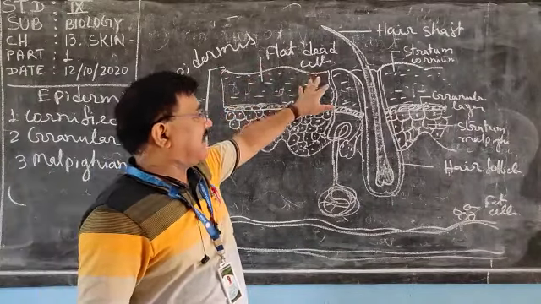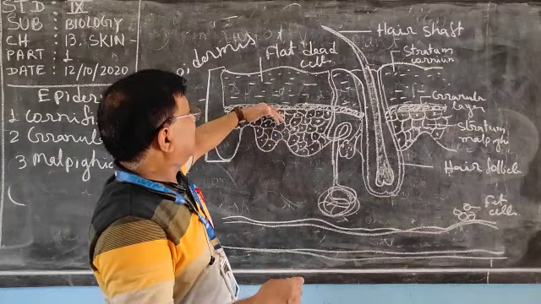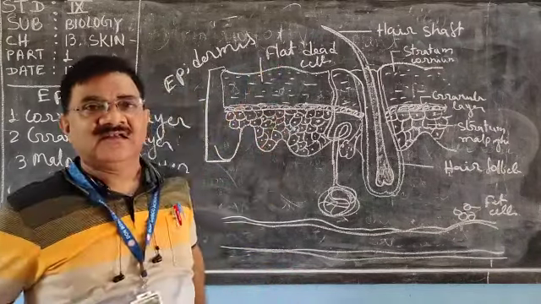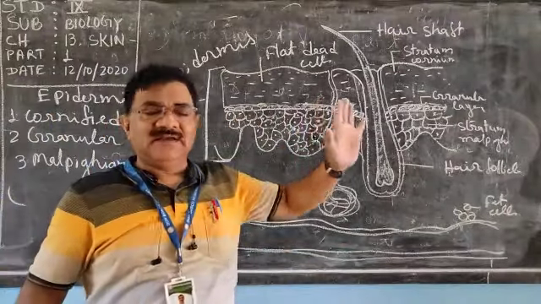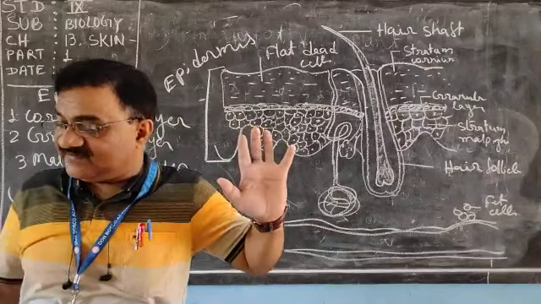If any damage is there, these cells divide and push the new cells to come to the outer layer. So that part is clear.